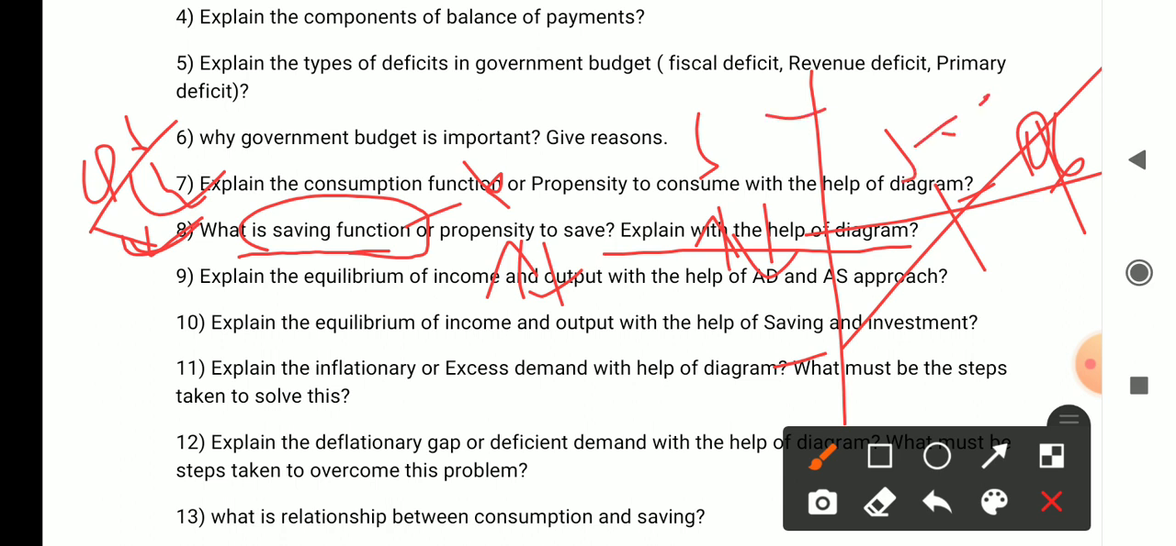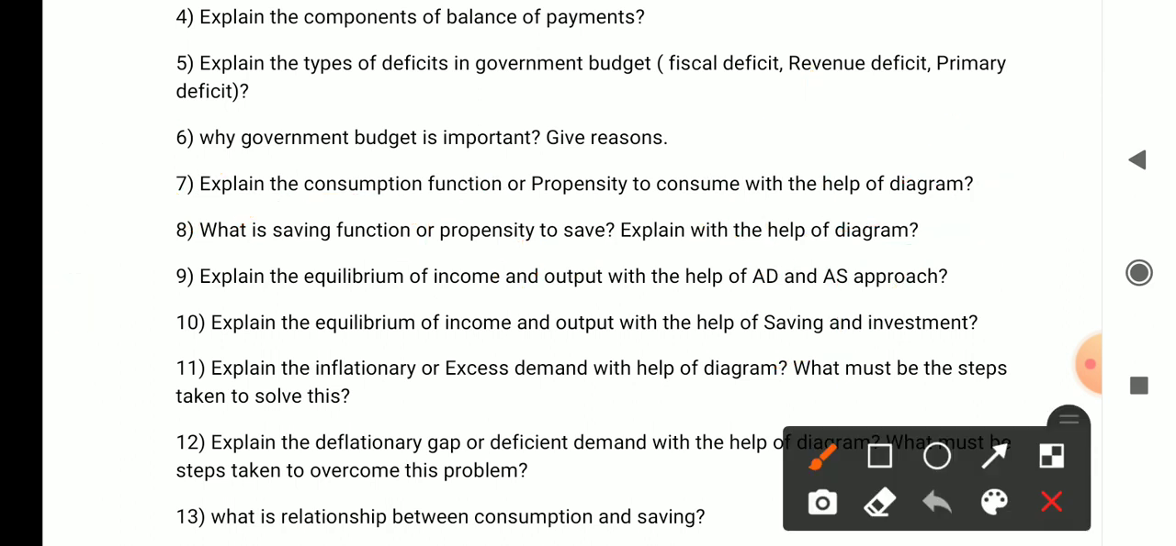Like this diagram you have seen, I have already covered it in the video, you can watch it from there also. Okay, the ninth question is: explain the equilibrium of income and output with the help of the AD and AS approach. You know that in Chapter 12, the theory of income and employment, the Keynesian theory and the short run equilibrium, the chapter names differ in different books, you have been taught equilibrium. You can find equilibrium in two ways: one is the AD/AS approach, and the other way is the saving and investment approach.